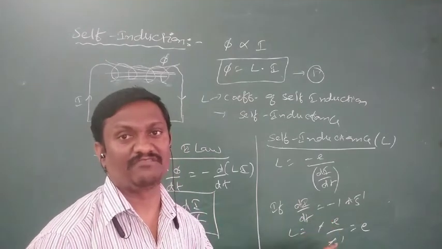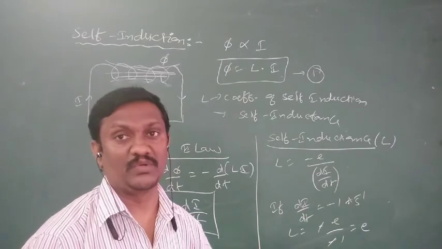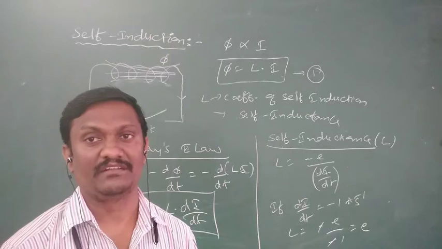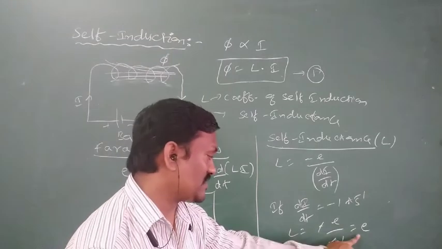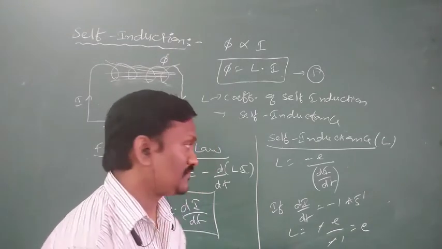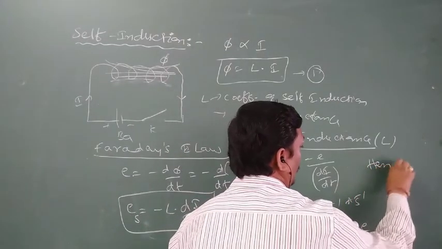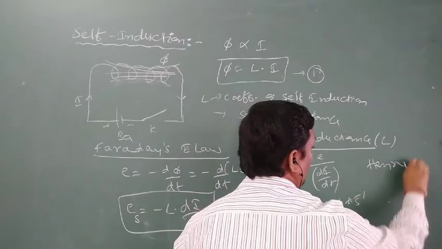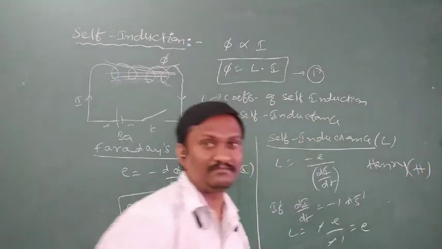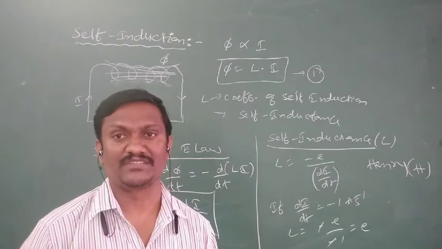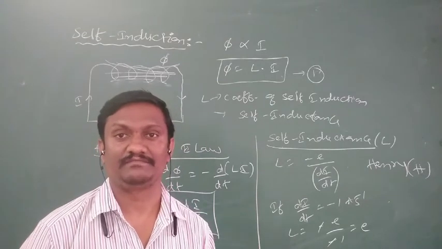Then the corresponding induced EMF is called self-inductance. The unit of self-inductance is Henry. The symbol of Henry is capital H. So Henry is the SI unit of self-inductance, mutual inductance, inductance.